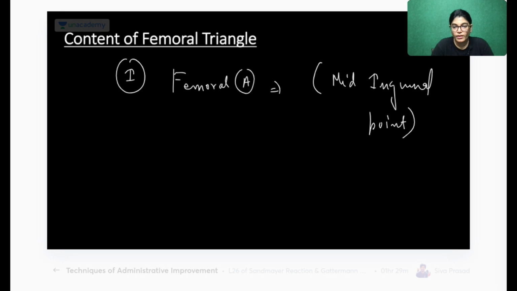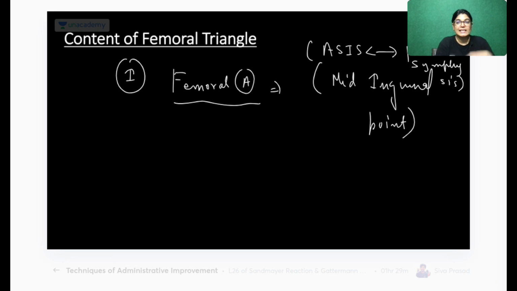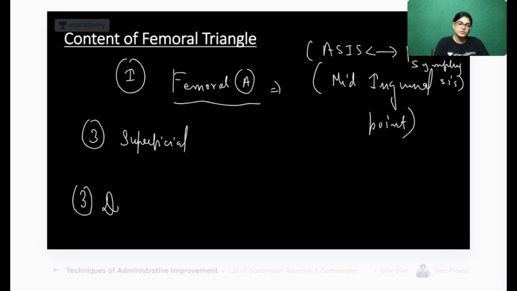Yes, absolutely right. It is the midpoint of the ASIS and the pubic symphysis. So it traverses the femoral triangle at the mid-inguinal point, and then it moves towards the apex. So it is inside the femoral triangle. It gives three superficial branches and three deep branches.